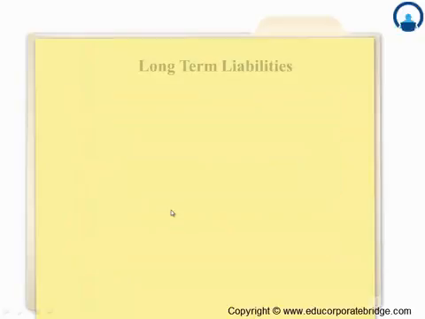long-term liabilities. Long-term liabilities like bonds or loans that have been taken from the bank are subject to various covenants or restrictions. These covenants are basically agreements between the company and the bank, and these impose certain restrictions in one way or the other. These restrictions can be in the form of raising further loans from a different bank, or maybe restrictions can be in the form of capital investments.